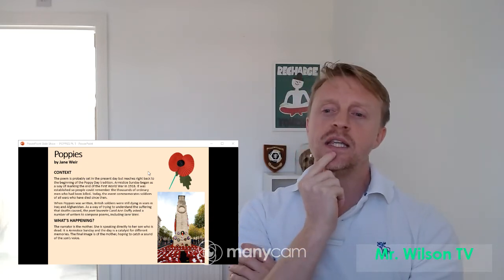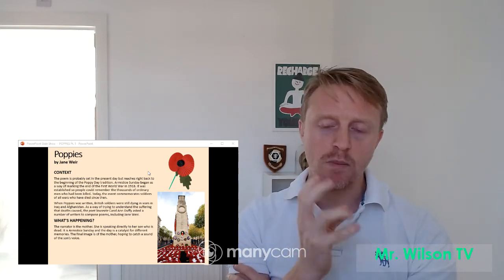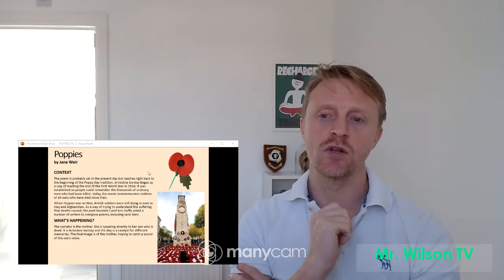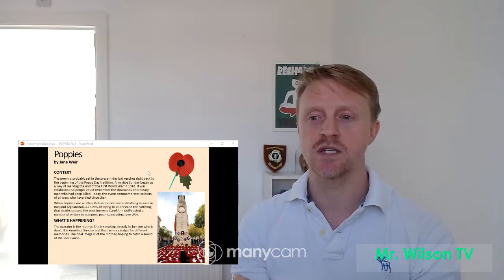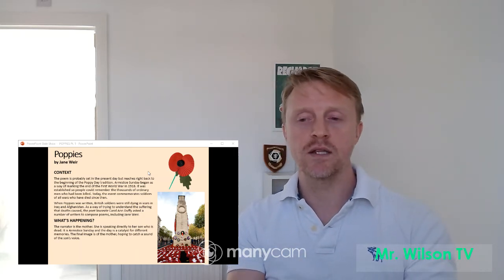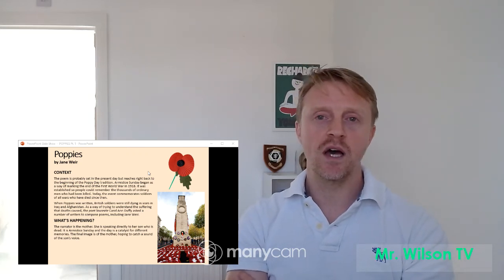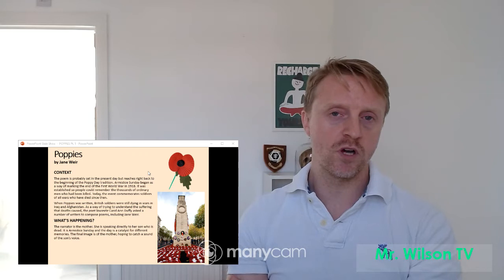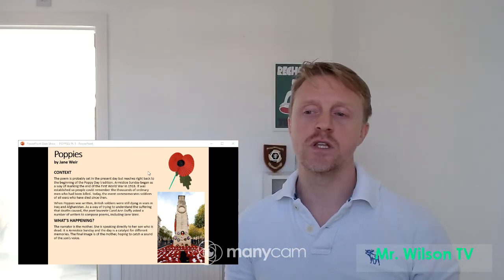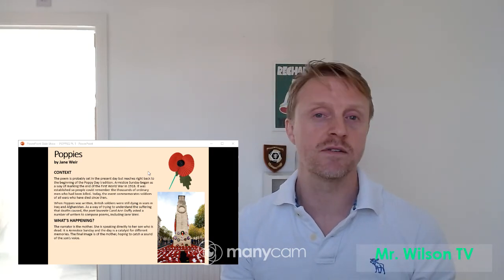So this is, as we've mentioned about the language and the types of words that are used, it's probably set in the modern day, but it leans on that tradition of the Poppy Day, Armistice Sunday, Remembrance Sunday, which marked the end of World War I in 1918, and every year on the 1st of November we commemorate the loss of soldiers, naval personnel, airmen, anybody involved in the armed services that have died because of their desire to protect the rest of us.